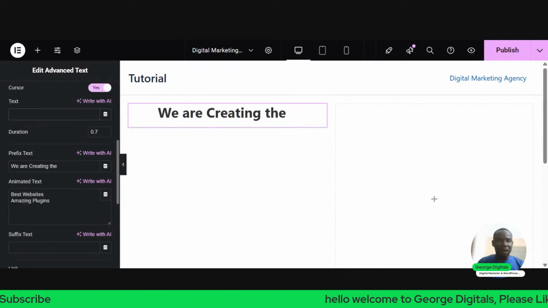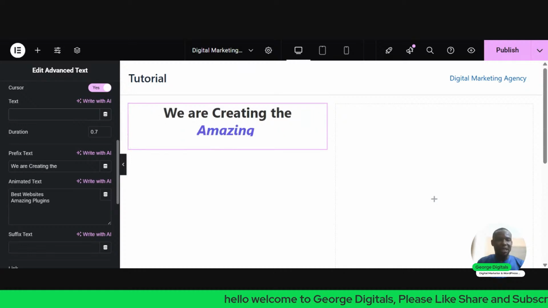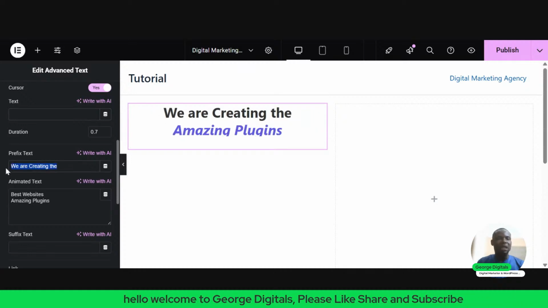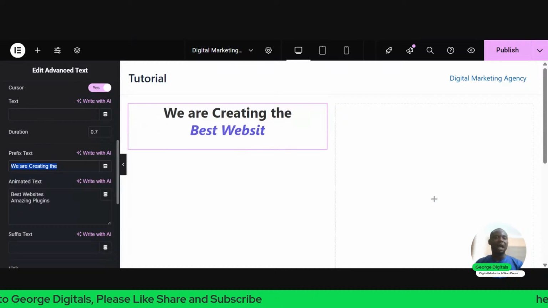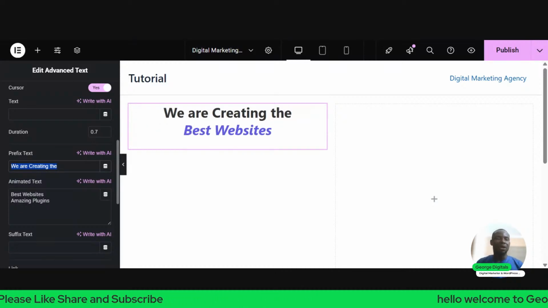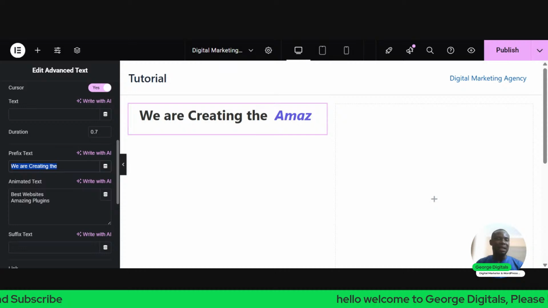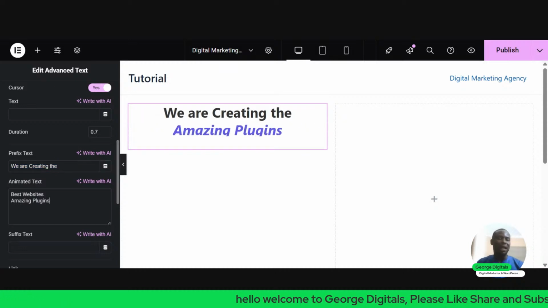Then apart from that, we have the prefix text. So now the prefix text will be the main thing that you are concerned with. Like you say, we are creating the, now under that place, the next thing you see is the animated text, where we will now put the best website, amazing plugins.